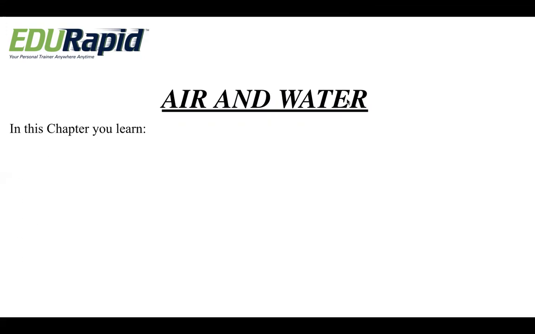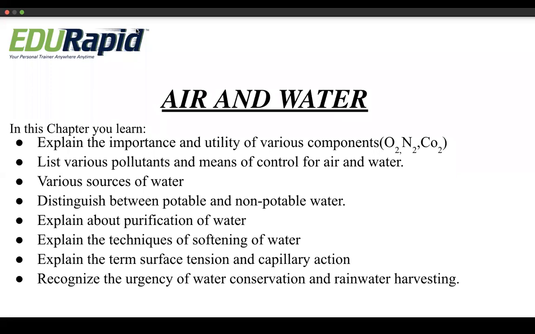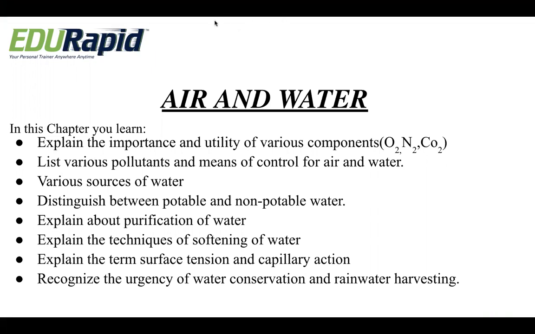In this chapter, you will learn to explain the importance and utility of various components: oxygen, nitrogen, carbon dioxide; list various pollutants and means of control for air and water; various sources of water; distinguish between potable and non-potable water; explain the purification of water; explain the techniques of softening of water; explain the terms surface tension and capillary action; and recognize the urgency of water conservation and rainwater harvesting.